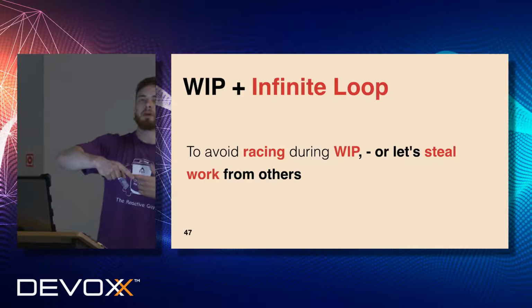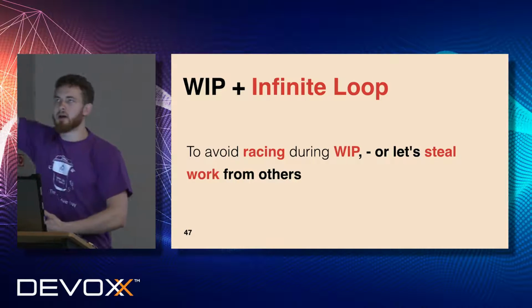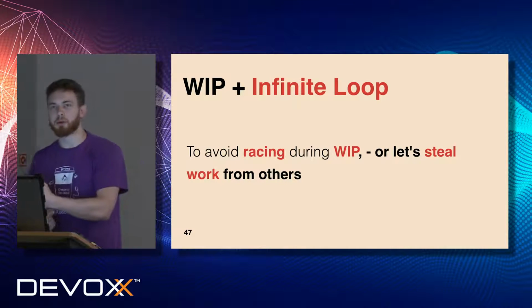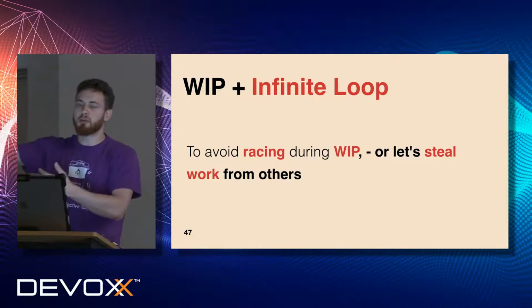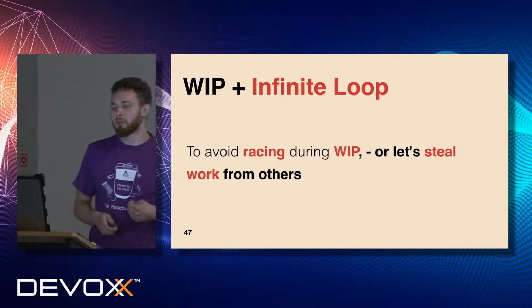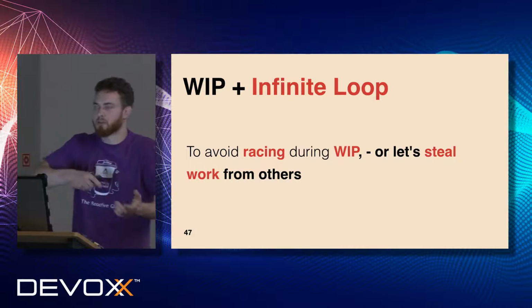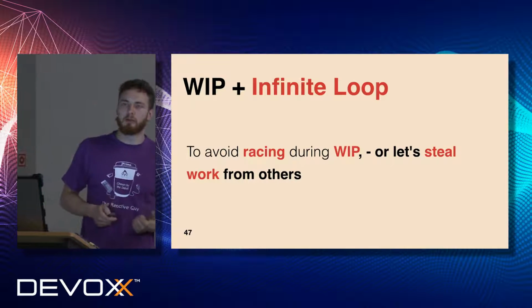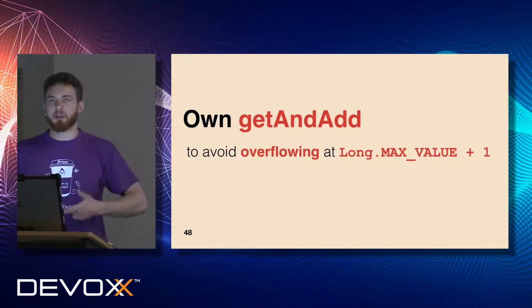An infinite loop is used here to avoid racing, because one thread is trying to adjust some value to request, and another tries to decrease some number of elements after delivering. In order to make it just repeat, someone has to steal some work or do work for others. So this is kind of a work-in-progress pattern, and it allows us to make our implementation